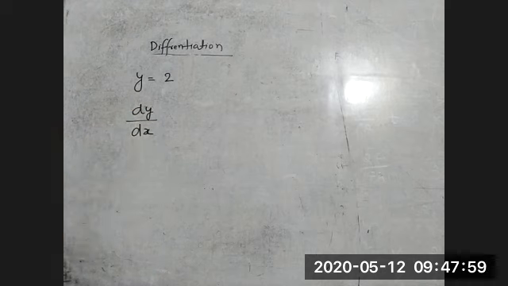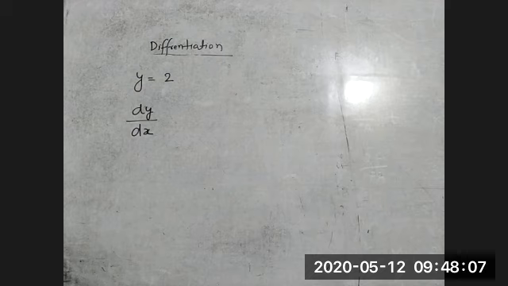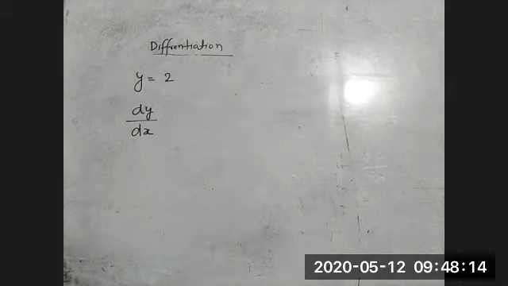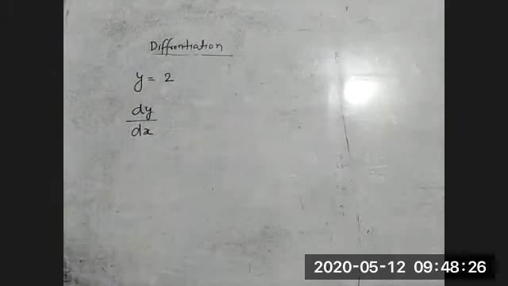Now I know you got confused here because we don't have any x, but still we have to find the differentiation of y with respect to x. And also we know that there is no standard form here. This is not in the form of x to the power n. Then how will you do the differentiation? I told you, 6 to the power 0. If nothing is given here, or some function is given, we can convert it into the standard form.